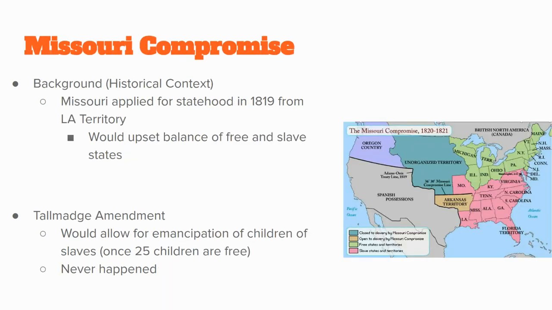Now, that's it for the Whigs and the Democrats, but I need to talk about a few more issues that are going on in this time period. I know there's a lot here. It's okay. You'll be able to do it. So, this is a very important issue that relates to slavery. It's called the Missouri Compromise. Now, this is very important, so make sure we're slowing down. We understand this, okay? There's a little bit of background here.